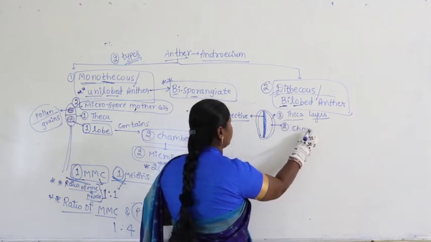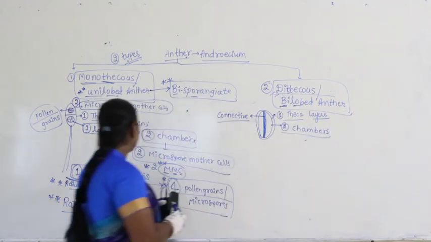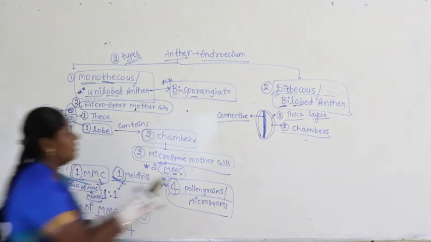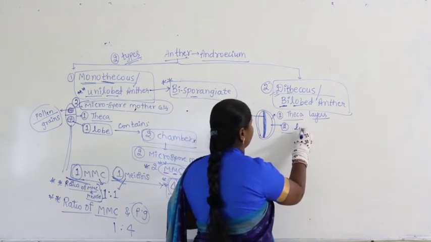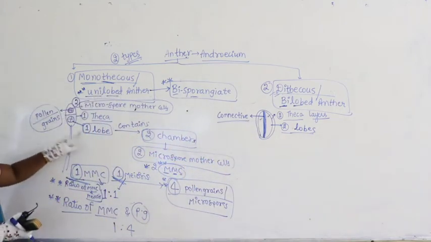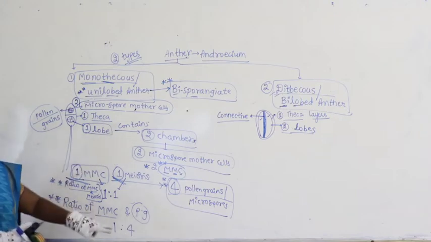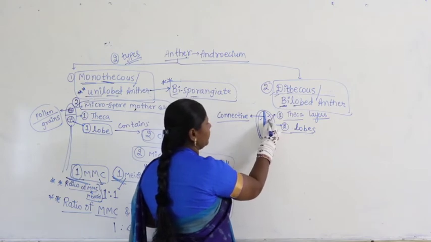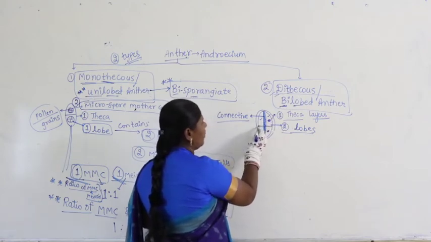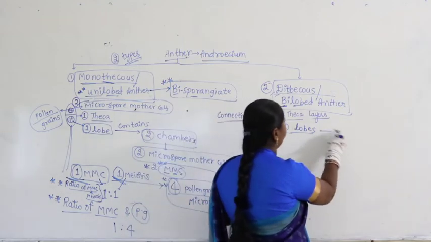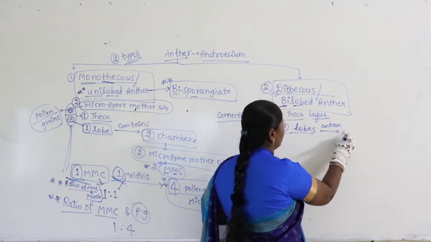2 chambers. Now if you look at this, here you look at one chamber, or one lobe we say. You write down here 2 lobes. This is one lobe, this is one lobe. Come to this part, one lobe contains 2 chambers. Now how many lobes are there? 2 lobes are there. So each lobe contains 2 chambers. This is one chamber and this is another chamber. Similarly opposite, the other one also has 2 chambers. So altogether how many chambers here? 4 chambers. 2 lobes contain 4 chambers.